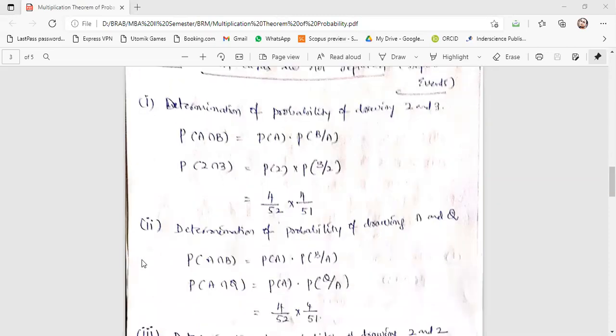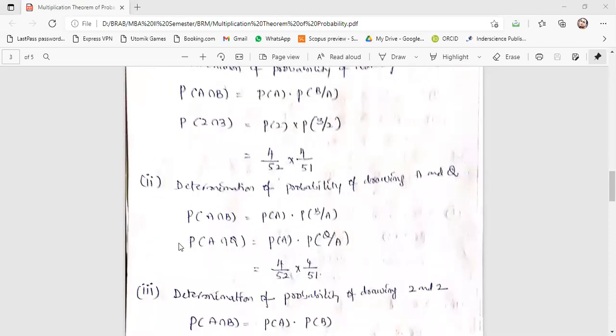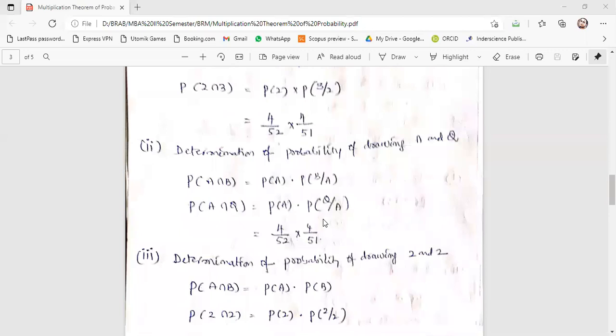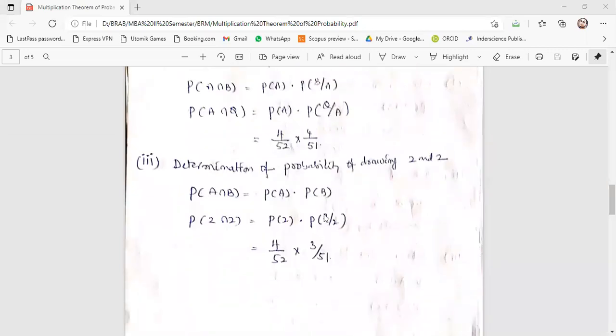In the second case also, same. What is the probability of drawing A and Q? Probability of A into probability of Queen, given that A has already happened. So probability of A means 4 by 52 into probability of Queen means 4 by 51. Same, we are just changing the numbers. But here it is very important, you can see here. Third one, determination of probability of drawing 2 and 2.